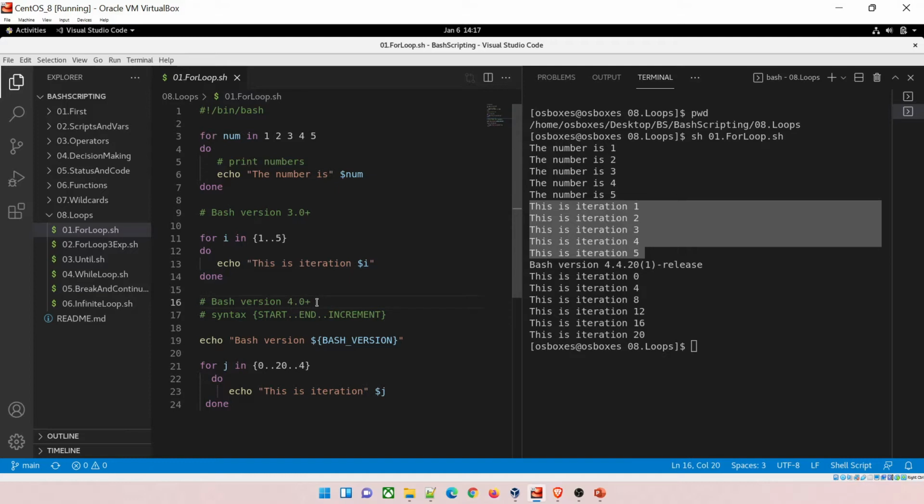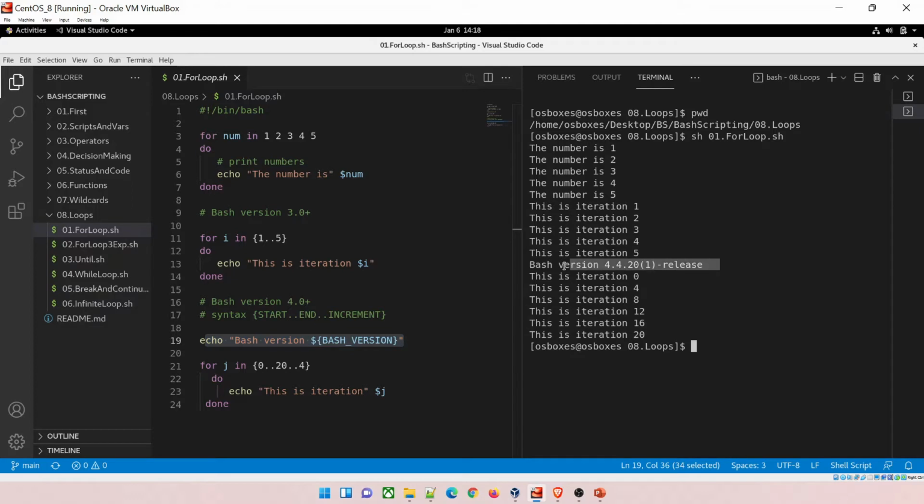Now there was one more improvement in this. When the bash version is above 4, then you can try a syntax: start and end separated with two dots like this, and then the increment or decrement. This could be your hop as well. So we're going to find out the bash version, which is 4.4. If you are following this course since the very start, you already have CentOS installed in your system, and this is the updated one.